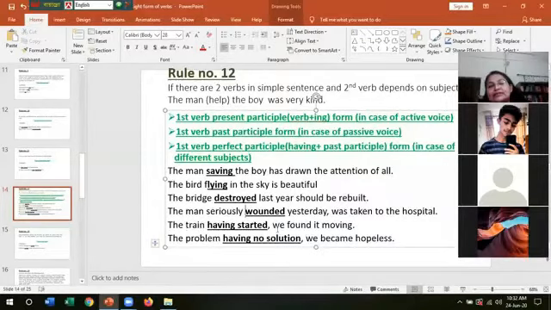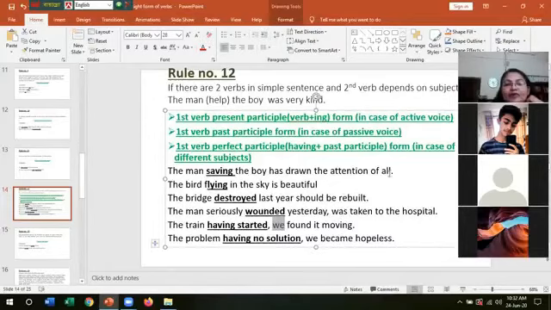There you see there are two subjects. In the first clause, the subject is the train, and in the second clause, we. So we have changed the first verb into perfect participle form. The train having started, we found it moving. And the problem having no solution, we became hopeless. It is a bit complex.